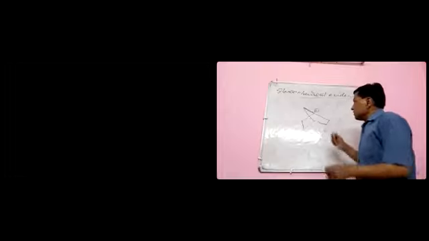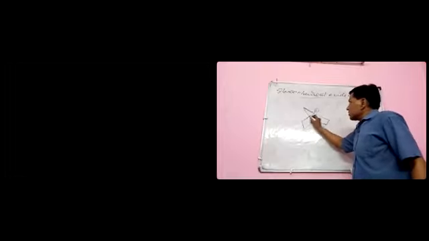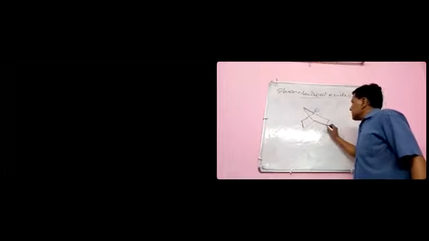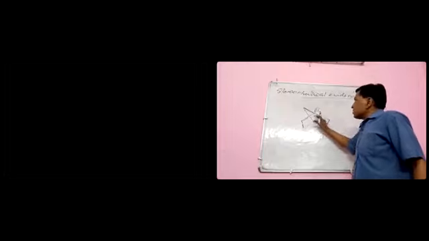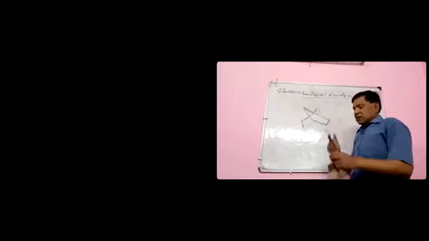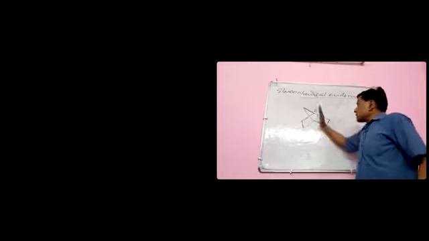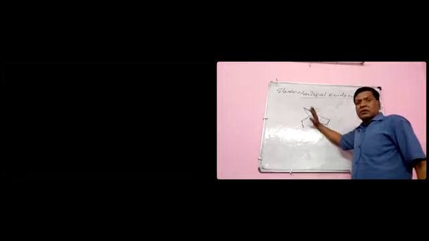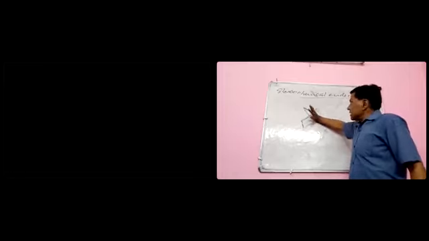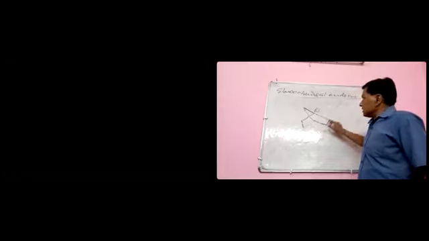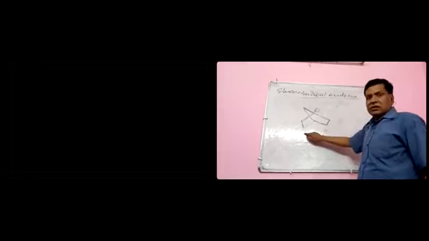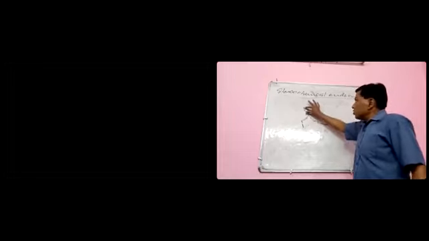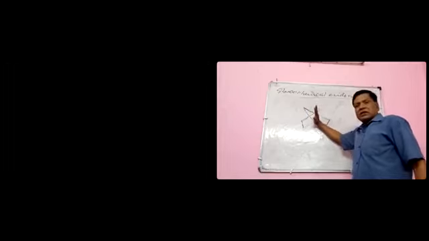Suppose, look here, this is in one plane, so this lobe is standing up to the plane.